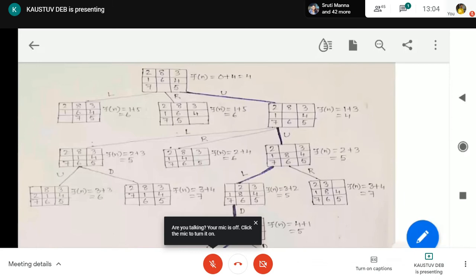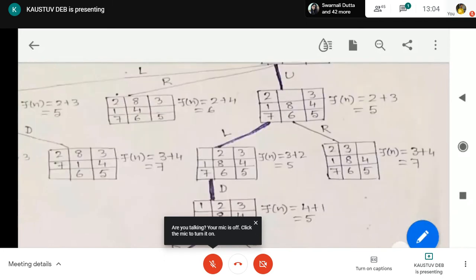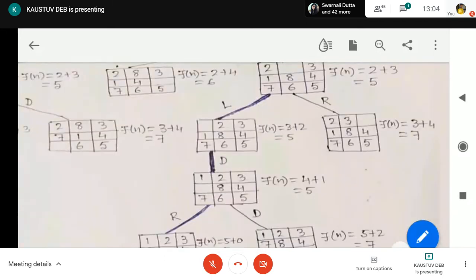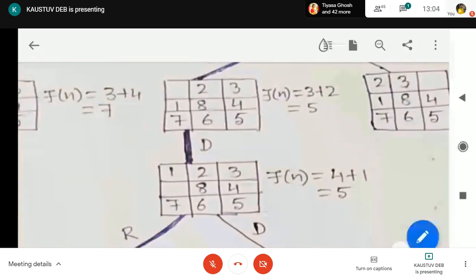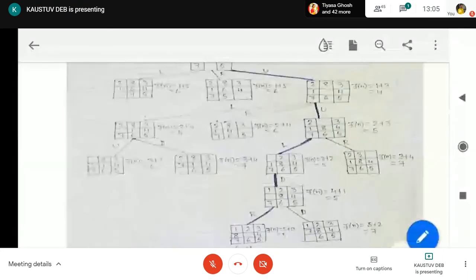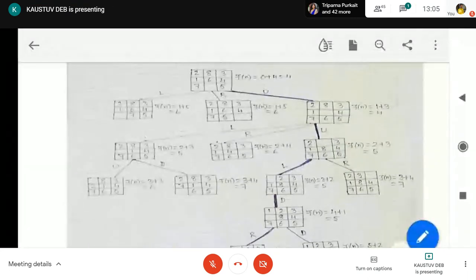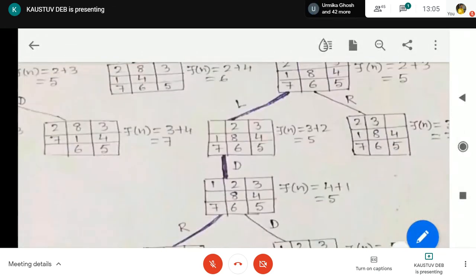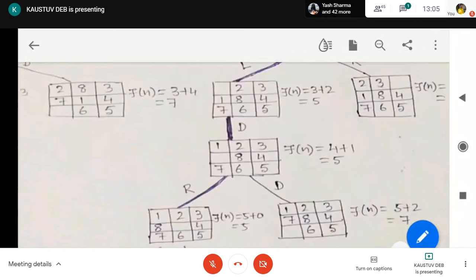It is basically accelerating our search. Okay. So now you can see that we are confined to the down movement only. Other movements are not possible. So down movement will give us this value. Here we are in the next level. So Gn is now 4: 1, 0, 1, 2, 3, 4. And how many tiles are misplaced? Only a single tile, 8. So Fn is 5. As we are having a single node, we will expand that.